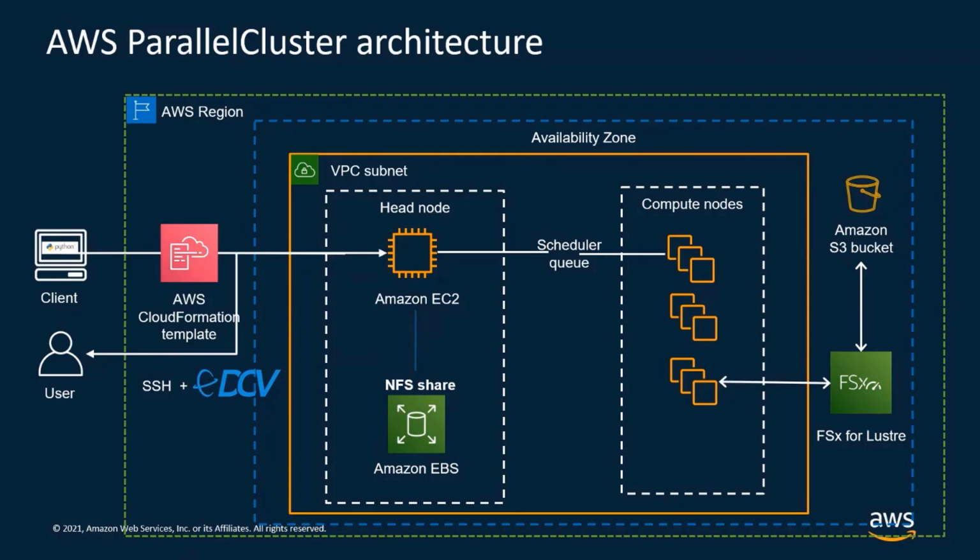As you can see in the picture, and as I said before, ParallelCluster will also deploy DCV on the head node. So if you want, you can connect to the graphical interface, to the Linux desktop, using a DCV connection from your client to the head node.